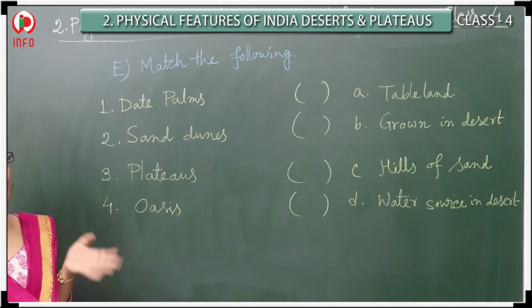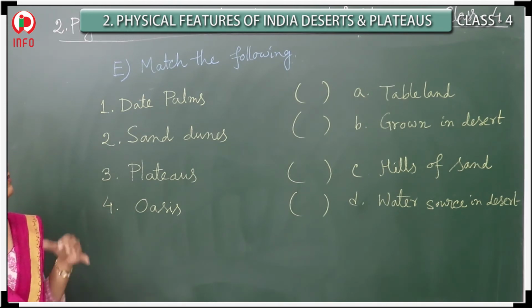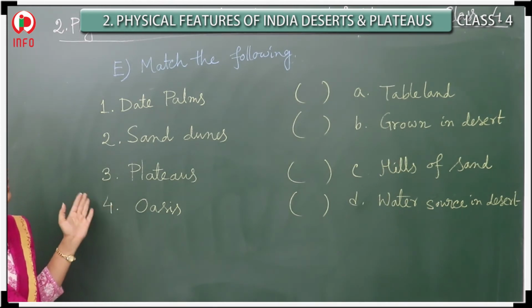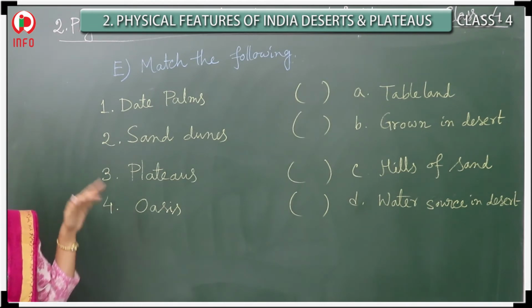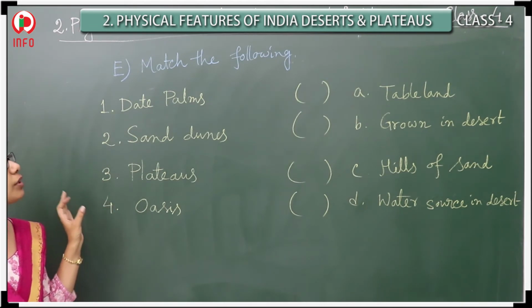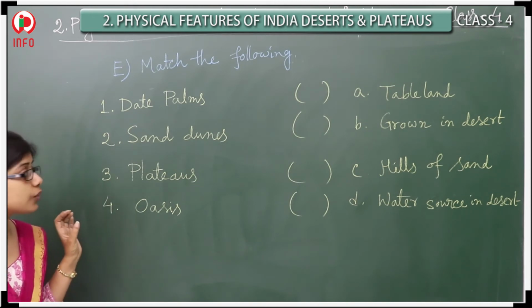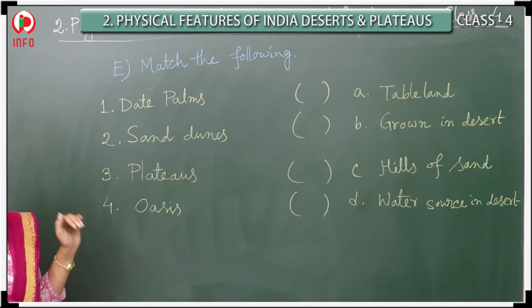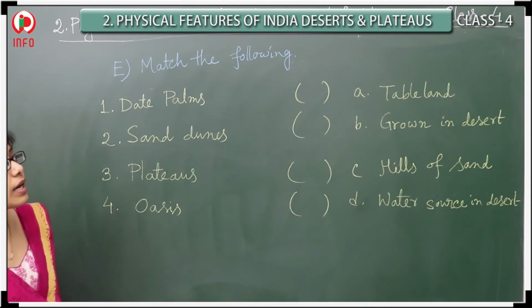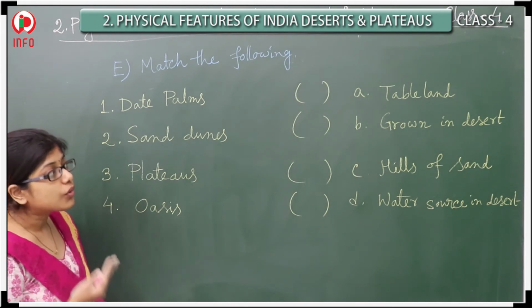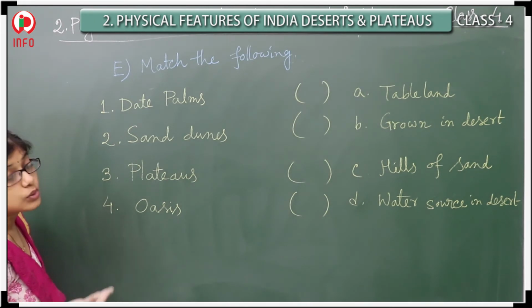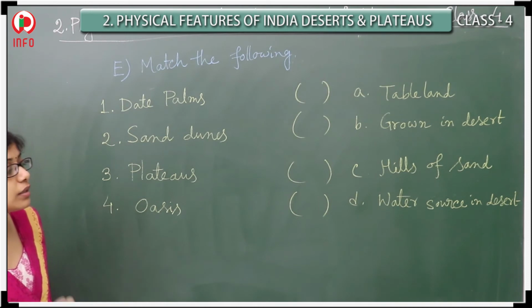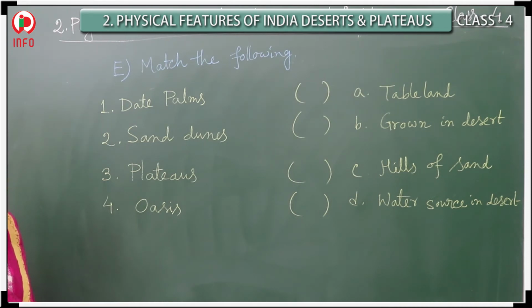So now we will discuss the E bit. Match the following. So here on the left hand side, one column is there. They are the date palms. Second one sand dunes. Third one plateaus. Fourth one oases. And what about the right hand side? The tableland. Next, the ones grown in desert. Next, the hills of sand. The last one, that one is the water source in desert. So these things you have to match.